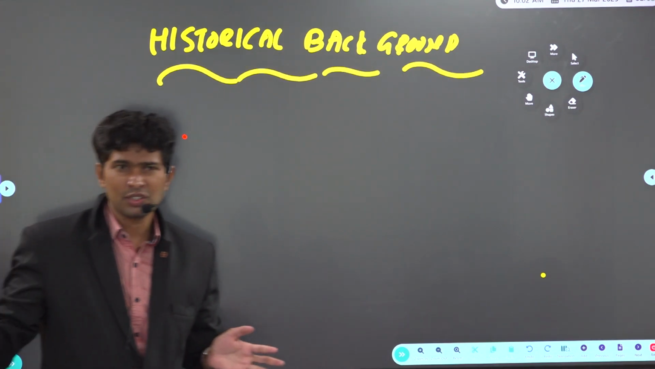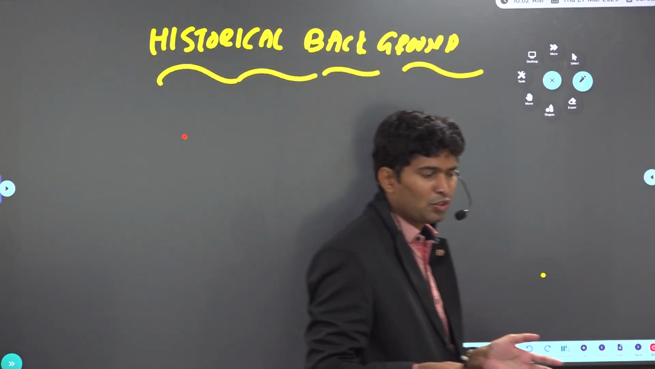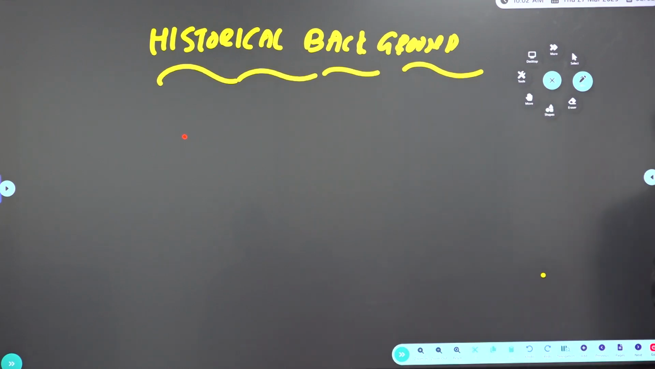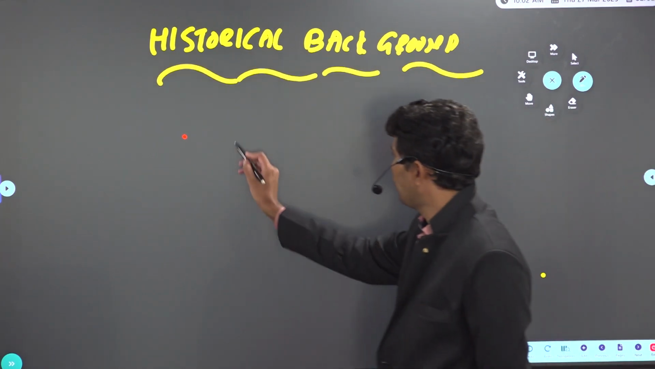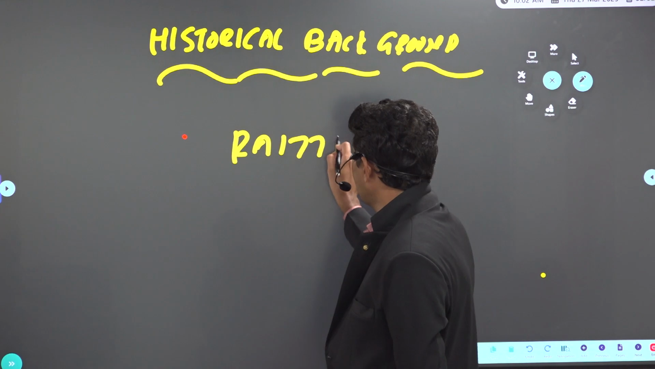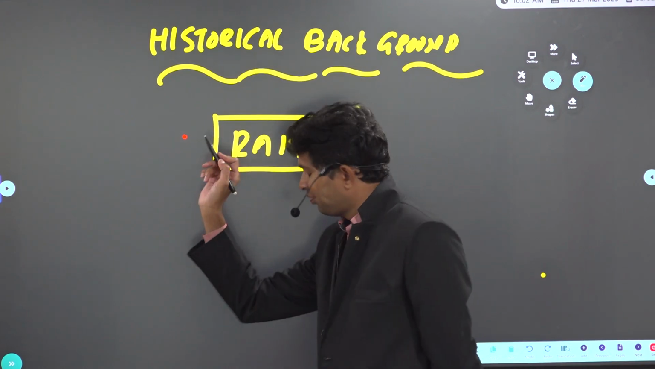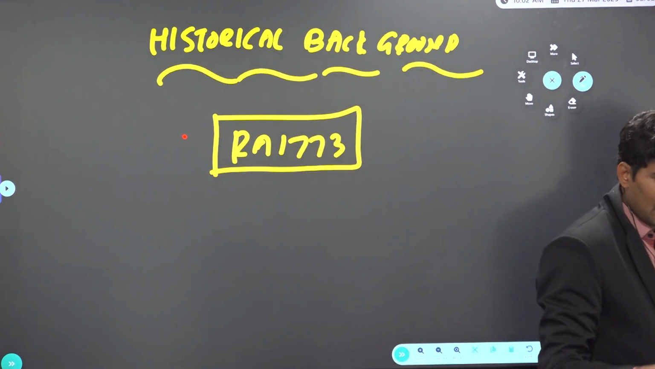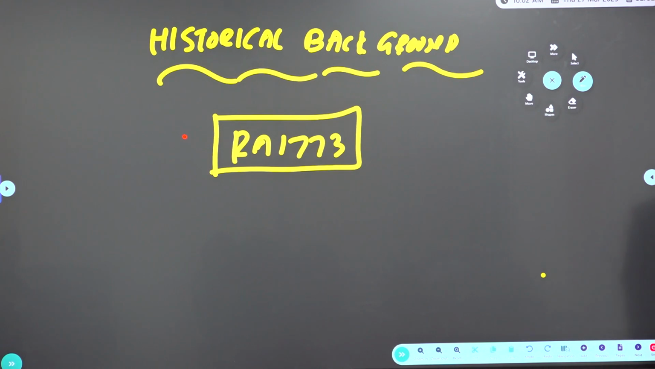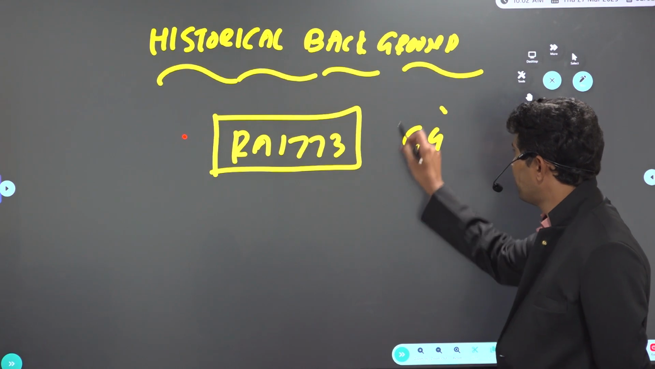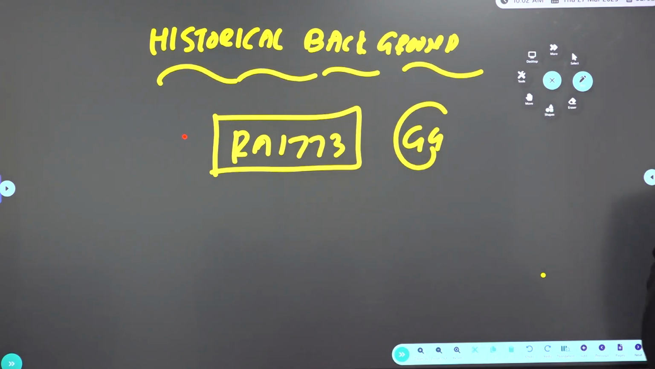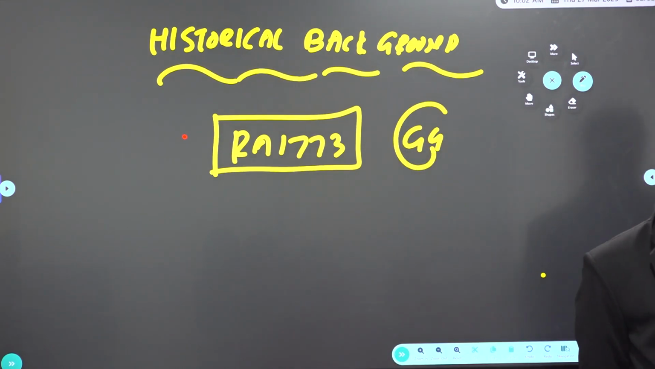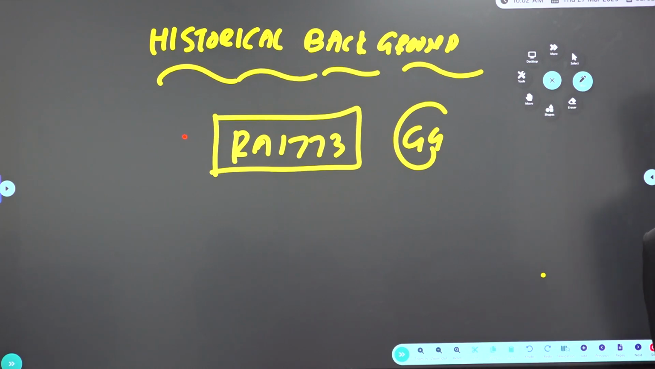So in the process, many acts were brought in, and we need to understand them briefly. The Regulating Act of 1773: I'll cover only highlights. A post was created called Governor General of Bengal. Who was the first Governor General of Bengal? Warren Hastings. We'll study this in history.